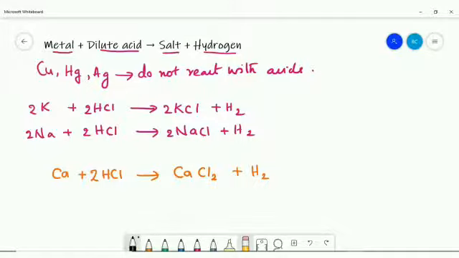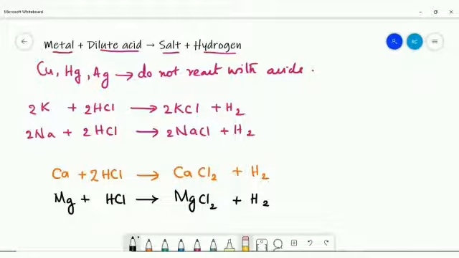If you look at the reaction of magnesium plus HCl, magnesium chloride will be forming along with the liberation of hydrogen gas. Magnesium reacts quite rapidly with the hydrochloric acid, but the reaction is less vigorous than calcium.